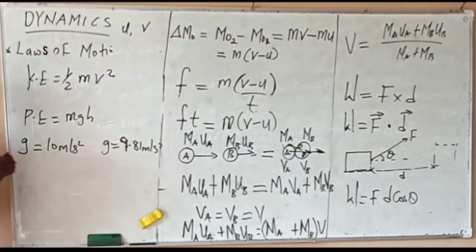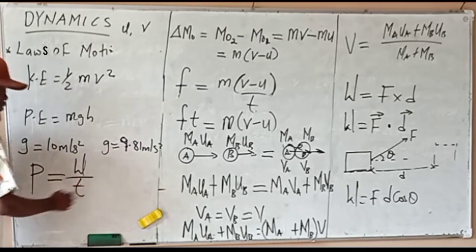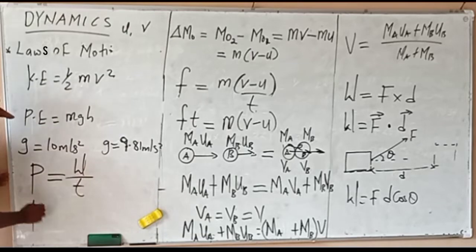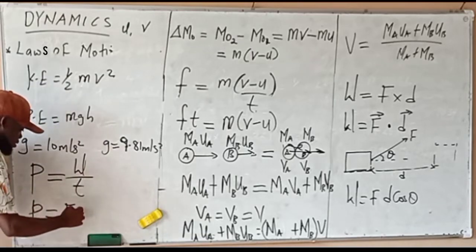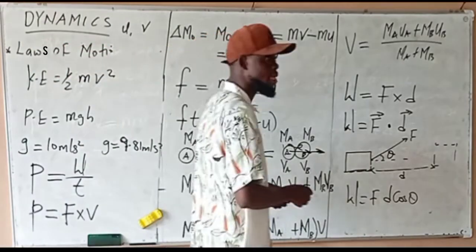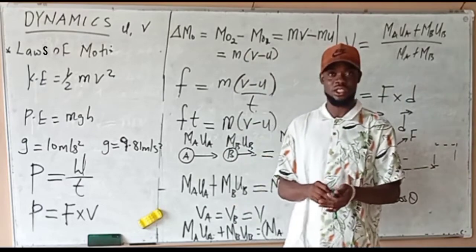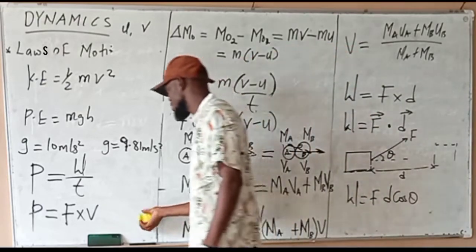So power, P, will be equal to work done over time. Or power can also be the force on the body times the velocity of that body. Force times velocity is power. So take note of that. Power is the force times velocity.